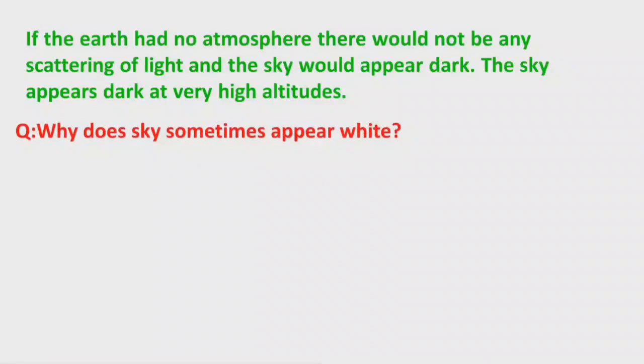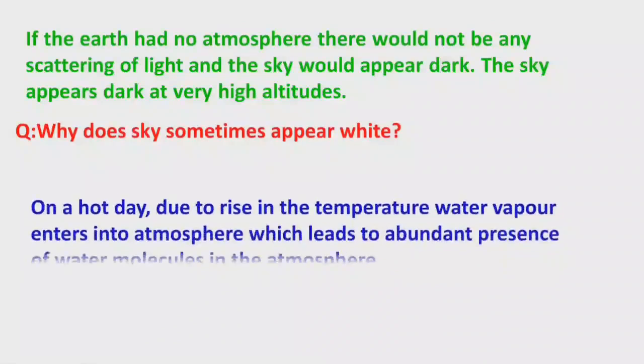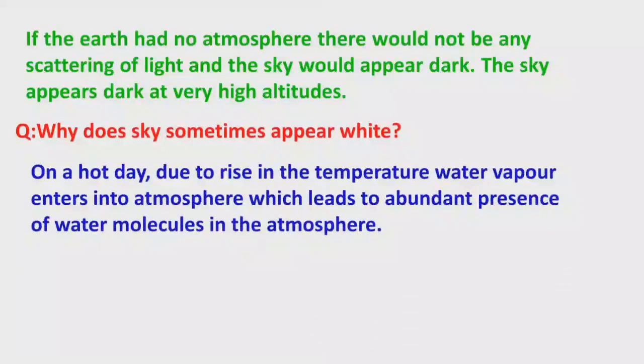Why does the sky sometimes appear white? On a hot day, due to the rise in temperature, water on water surfaces undergoes evaporation and water vapor enters the atmosphere. This leads to an abundant presence of water molecules in the atmosphere. The amount of water vapor increases in the atmosphere.